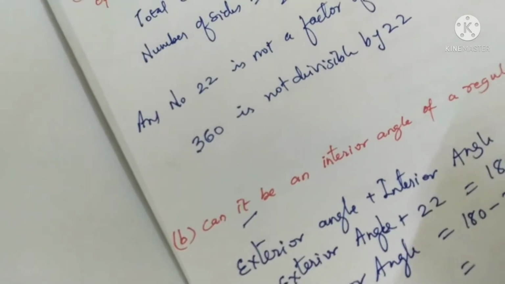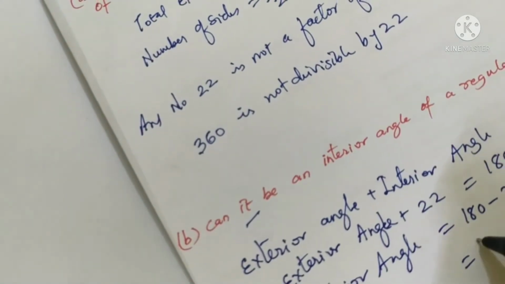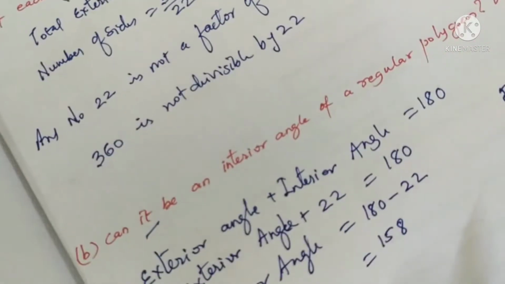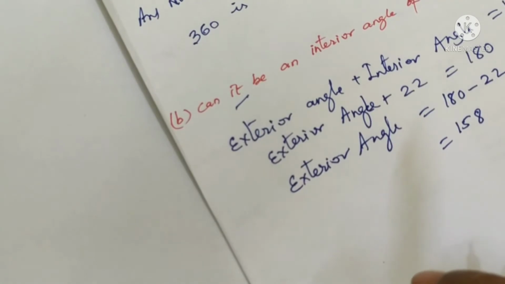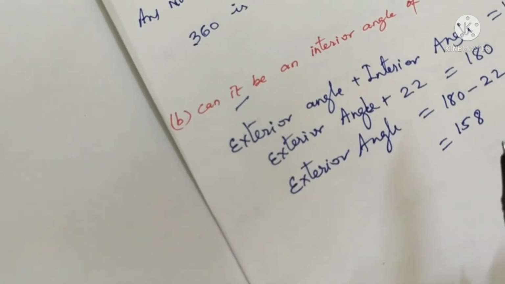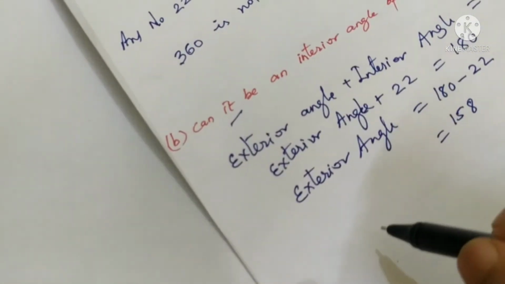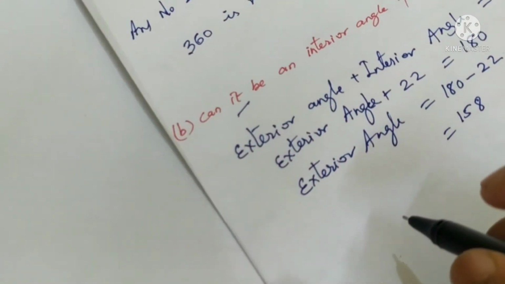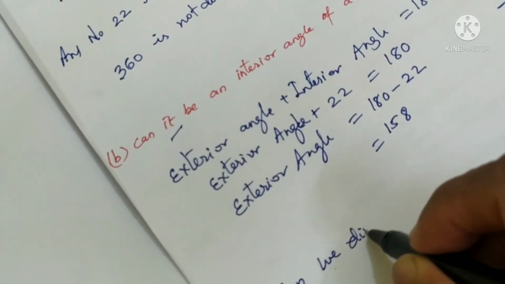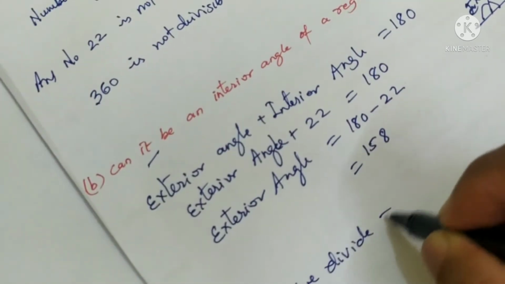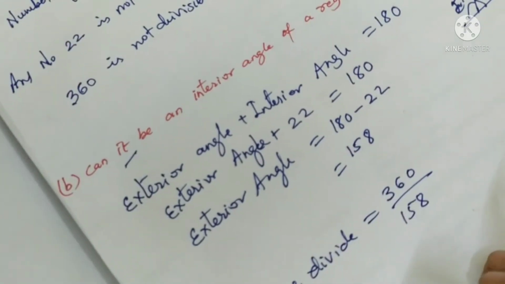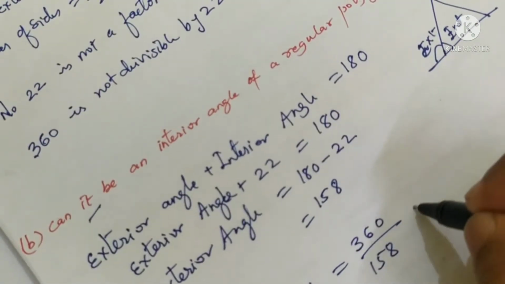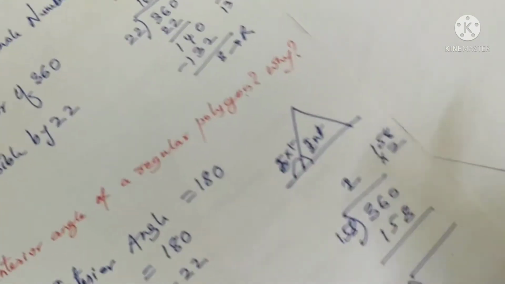We get 158. And this 158, I should be able to divide and get a whole number. That is, can we divide 360 upon 158? Let us just divide this.